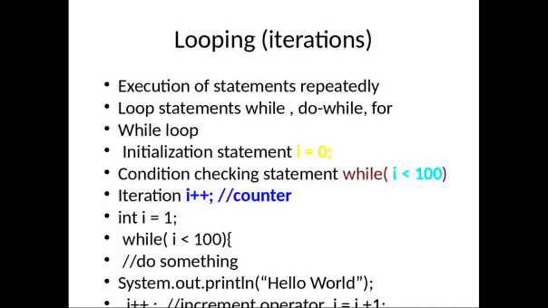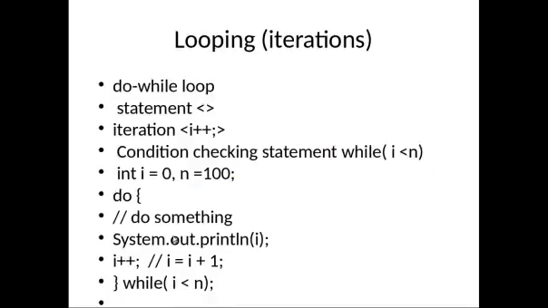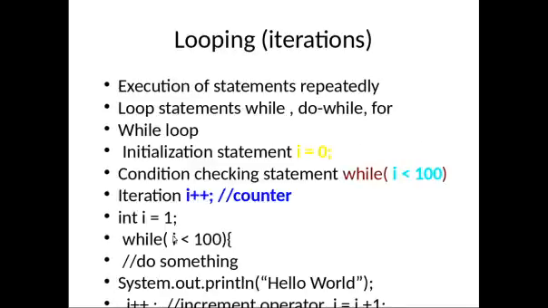So control goes once again to the condition, I is less than 100. I is 2 now. Since 2 is less than 100, it will execute System.out.println hello world once more. Similarly, it will go 3, 4, 5, 6, 7, 8, 9, till 100. When I is 100, it checks 100 less than 100, no, false. So it will come out of the while block.